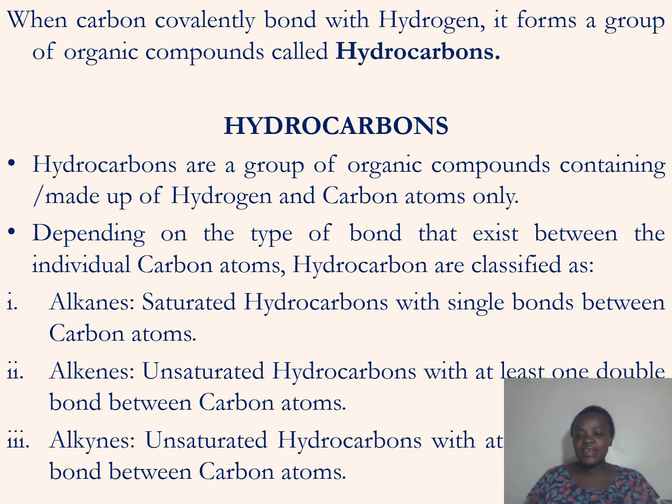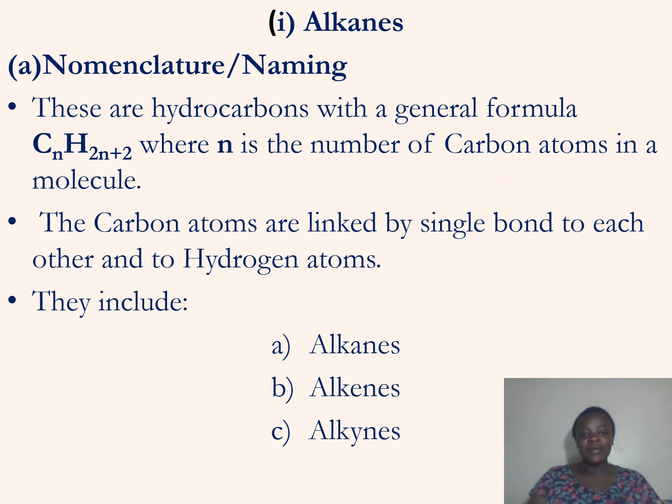These are the three types of hydrocarbons we are going to look at, and this will be Organic Chemistry 1. So now let us begin by looking at the alkanes. We start by looking at the nomenclature. Nomenclature is the same as naming. So how do we name alkanes?